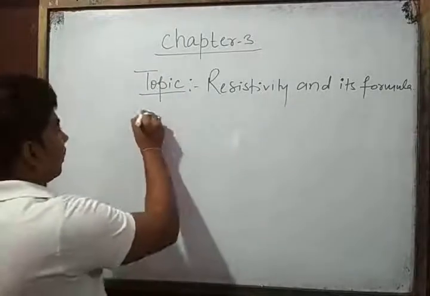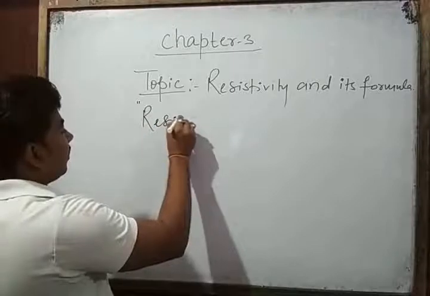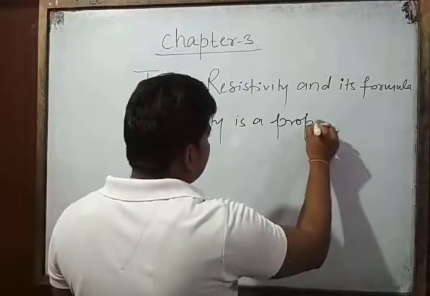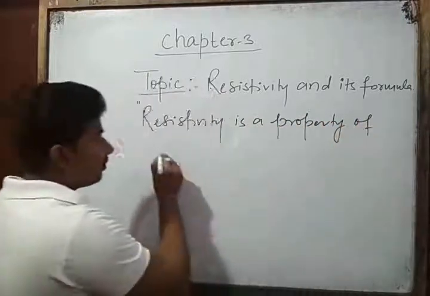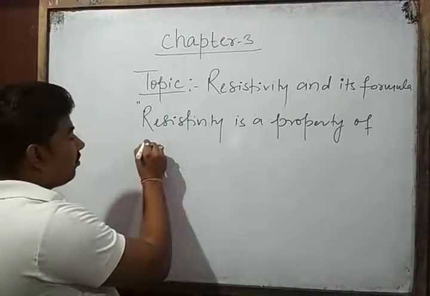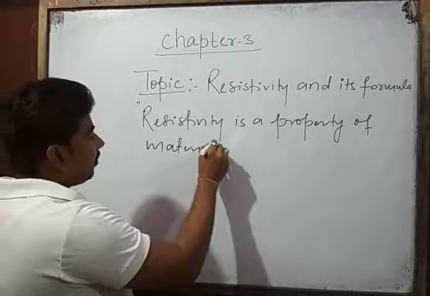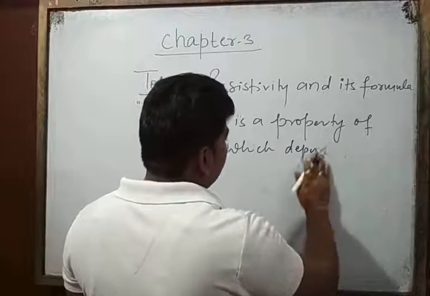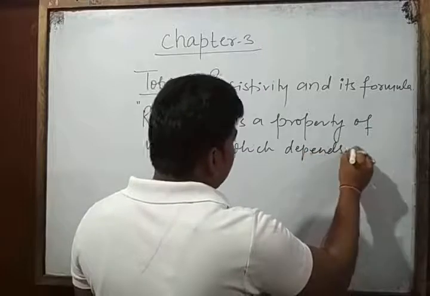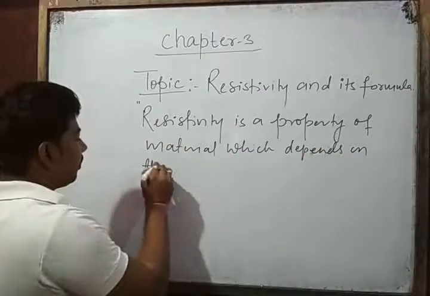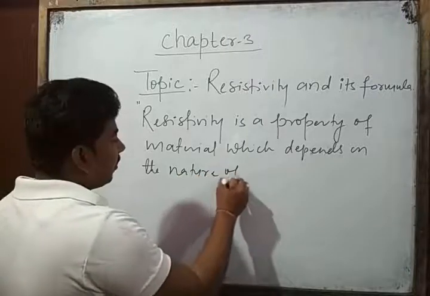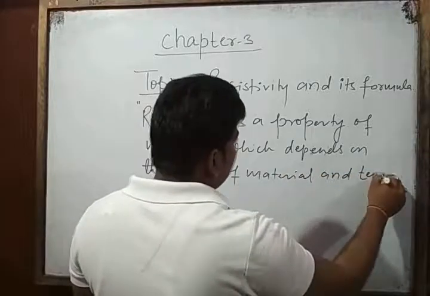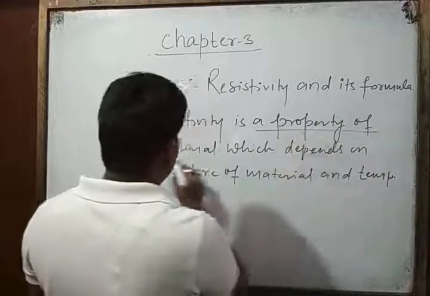First of all, here resistivity is a property of material which depends on the nature of material and temperature, because it is the property of a material.